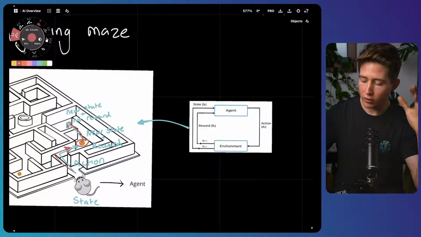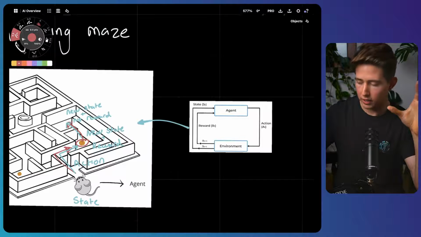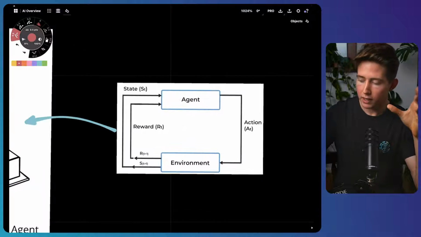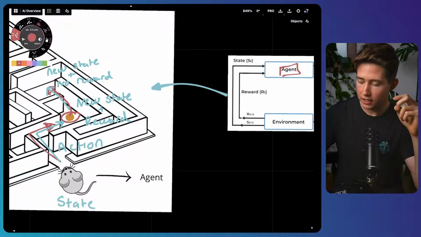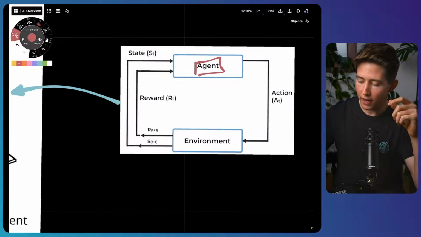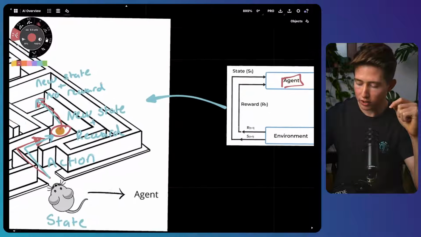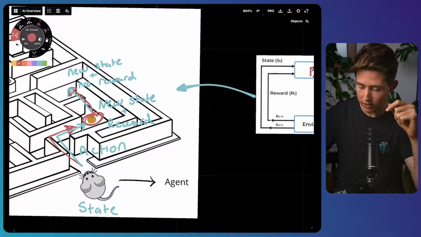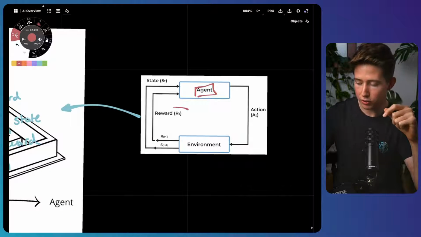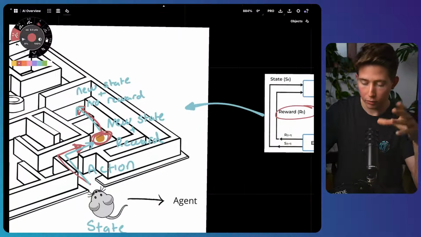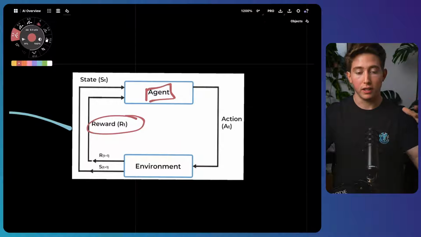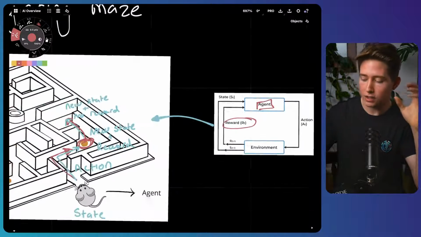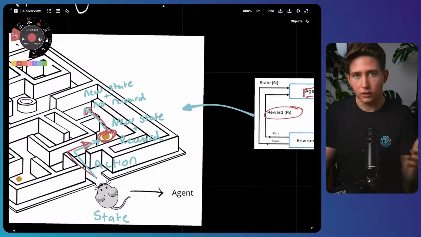And so one way we can denote this in a diagram setting that you'll usually see in reinforcement learning is you'll have a given agent. In this case, it's the mouse. And they'll take an action, in this case, moving in its environment, and then that environment will slightly change. It'll, number one, change its state, where in this case, it's changing its location, and occasionally it'll also change its reward. Sometimes it'll get a reward, sometimes it won't. But it's this idea of an agent that takes an action, and then that results in a change in state and a potential reward as well. And then we feed that back in, and then the agent learns how its actions are leading to these different rewards.